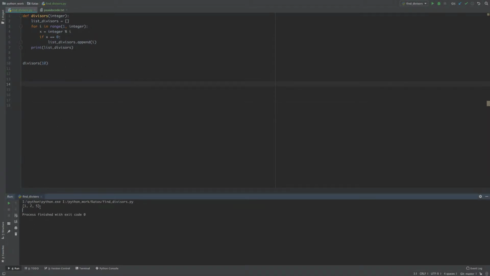This is returning 1, but it's not returning the number itself, because when you say in a range, it always goes up to but not including the last number. If I wanted to include 10, I would have to put 1 to 11. So we've got that handled, but what if I just start this at 2?